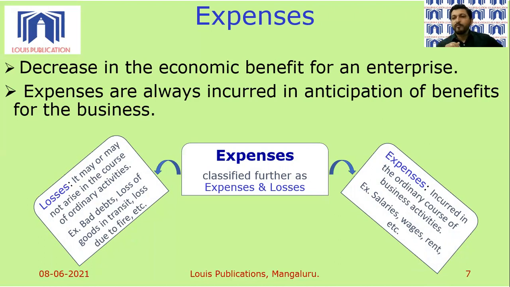Now the concept of expenses is further classified into expenses and losses. So to the right of your screen, what do you mean by an expense? Expenses are referred to as spending, usually incurred in the ordinary course of business activities. When you are carrying out the day-to-day activities of the business, definitely the business has to spend.